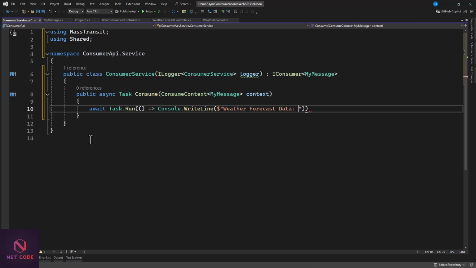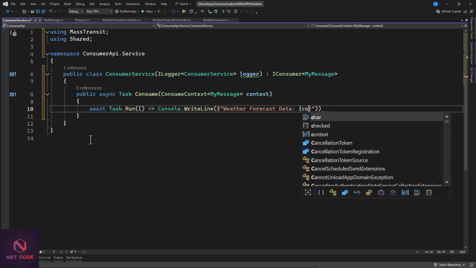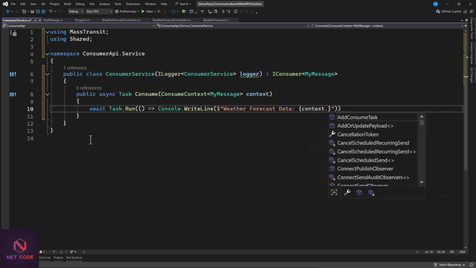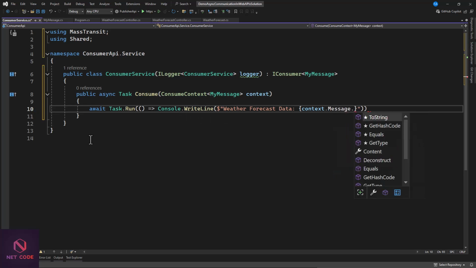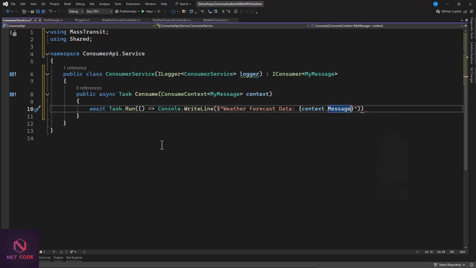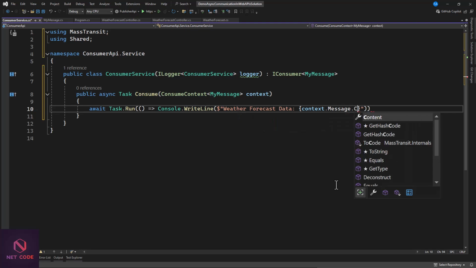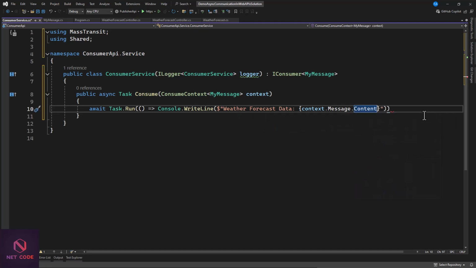Then let's use context dot, we can have message in here. Now this message is going to have content. So dot content, yes. So we have this content in there. We're going to display the list that we have in the form of a string for us. Okay, so that is all that you do.